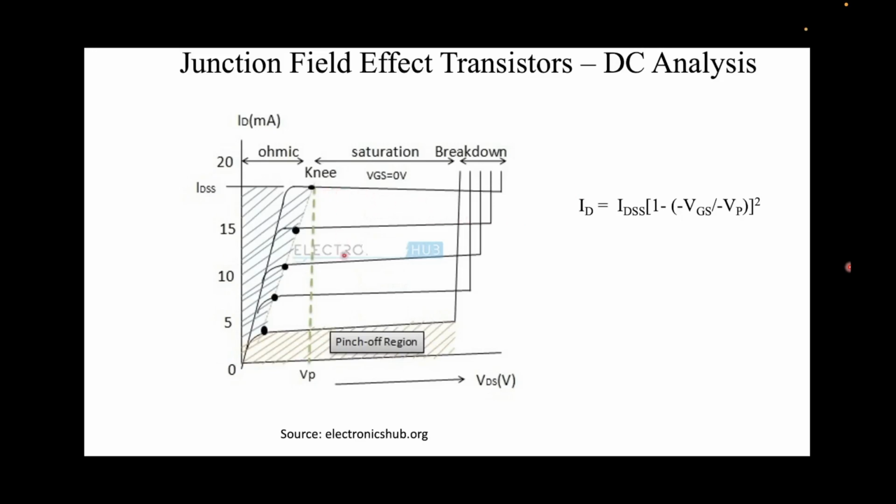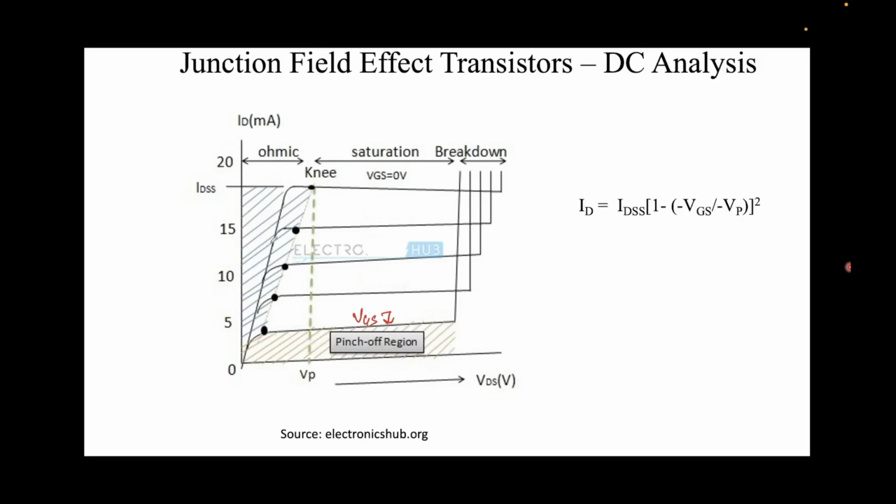You can see that after a certain VDS, which is defined here as VP, the current is constant. And below a threshold, in the orange region, below a certain VGS, this is the VGS that we are talking about, below this there's no conduction, because it has been pinched off. The channel has been pinched off and no electrons can flow, so no current is flowing over here.